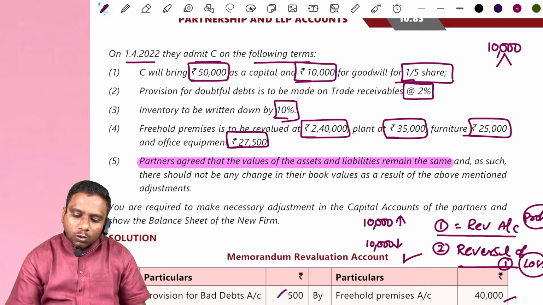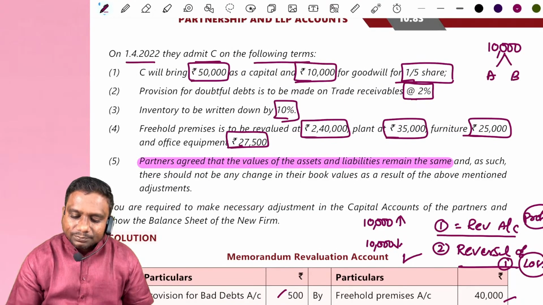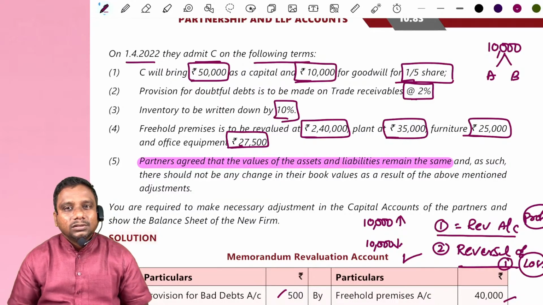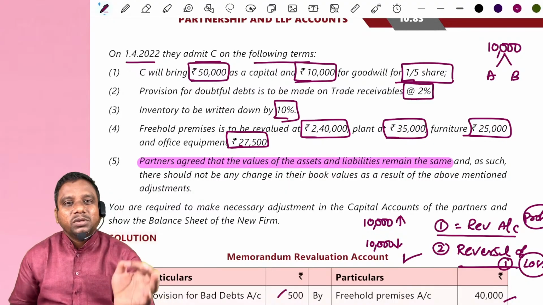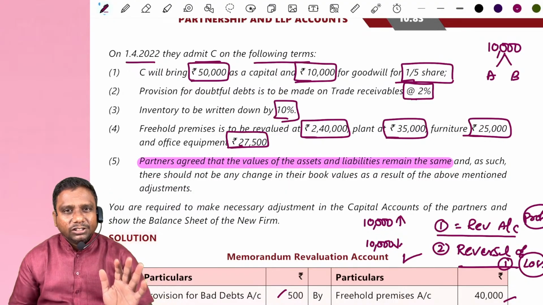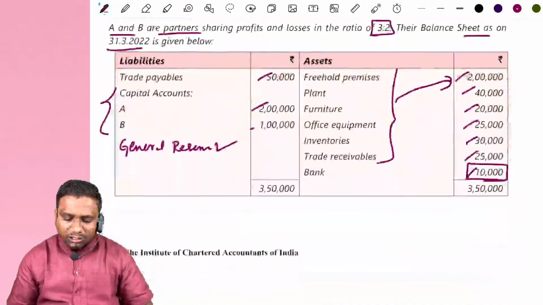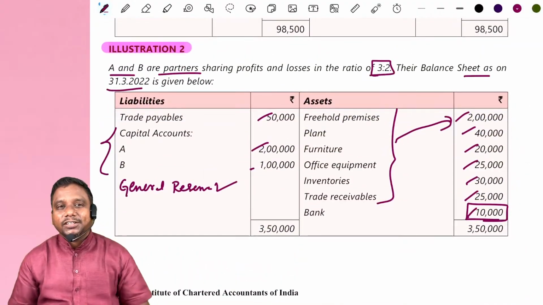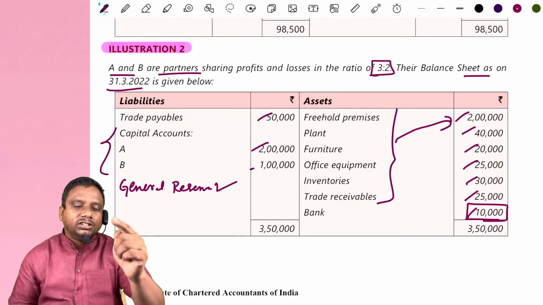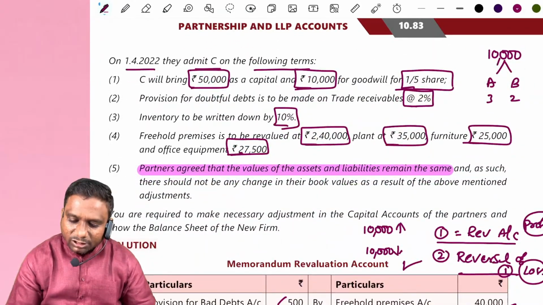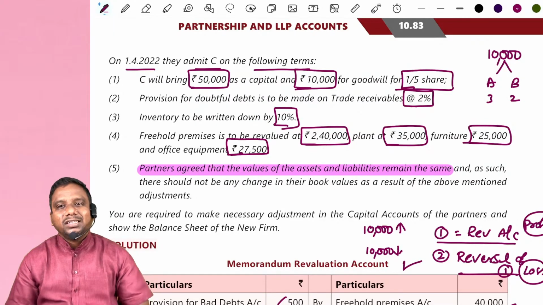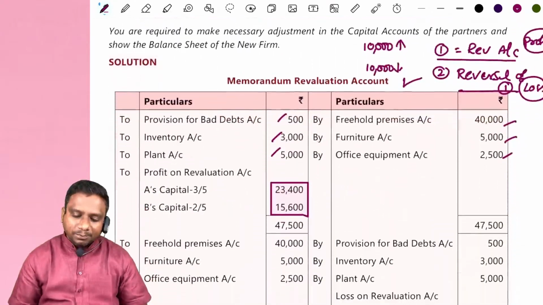Sacrificing partners. Who are the sacrificing partners, sir? A or B? If there is no new profit sharing ratio or there is no information regarding the new profit sharing ratio, assume the old profit sharing ratio itself as the sacrificing ratio. Means we have to distribute 10,000 rupees to A and B in 3:2 ratio, that is 6,000 and 4,000.